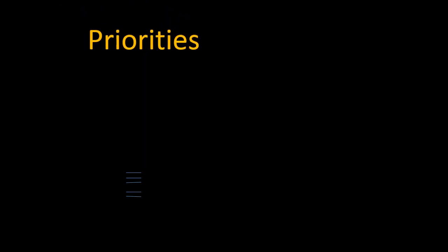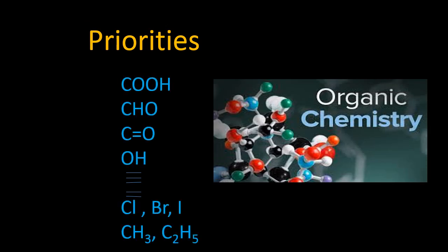Priorities matter a lot in organic chemistry. While naming the hydrocarbons, you have to consider that if you have a carboxylic acid in your chain, you have to number it first, and so on. First you have carboxylic acid, then aldehyde, after that is ketone, then alcohol, triple bond, double bond, halogens and methyl groups. But remember that halogens and methyl groups will come in the prefix while writing the names, while all other groups will come in the suffix.